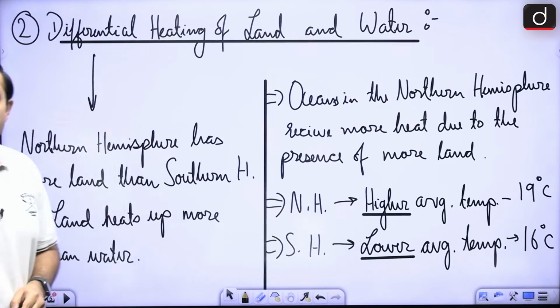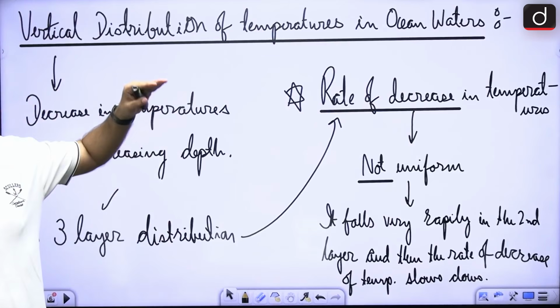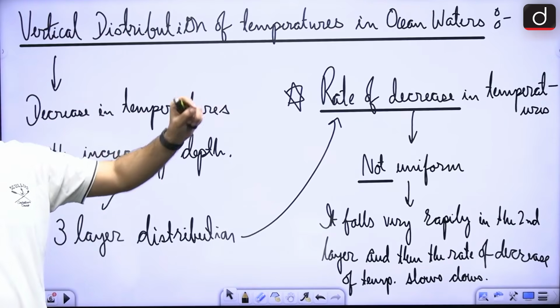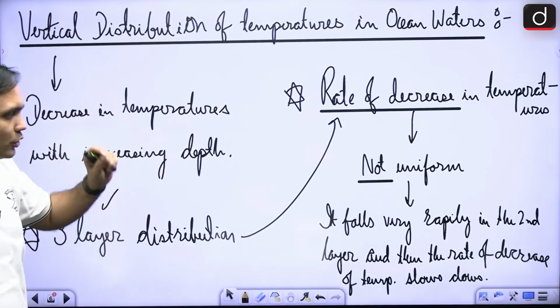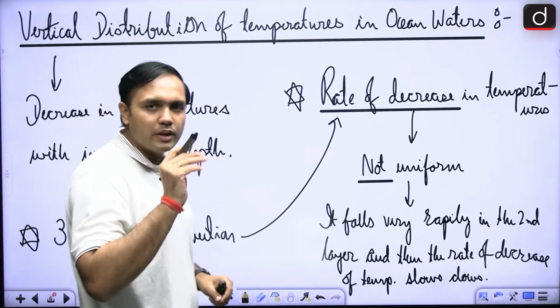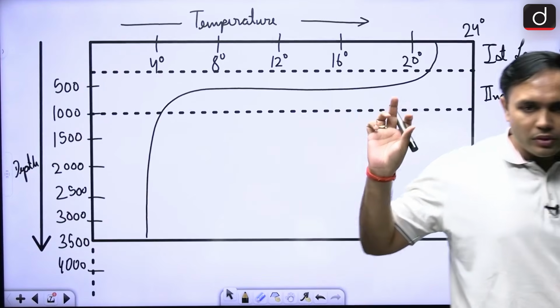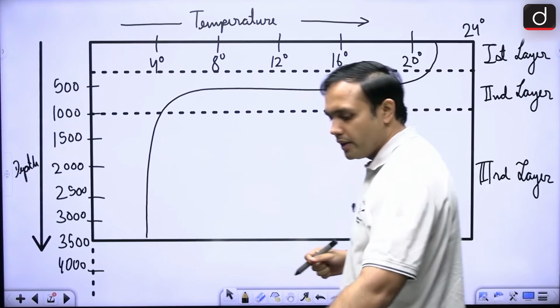Is that the case with respect to depth, the vertical distribution, also? Let's see. The rate of decrease in temperature is not uniform. It falls very rapidly in a particular zone. Now, let's look at what this zone is all about and how we can explore it.